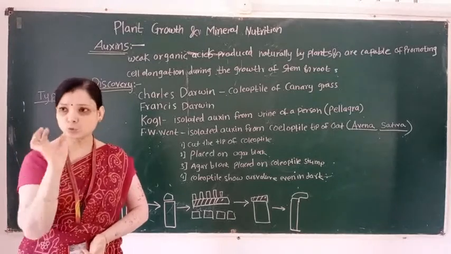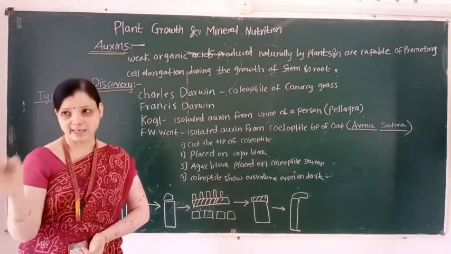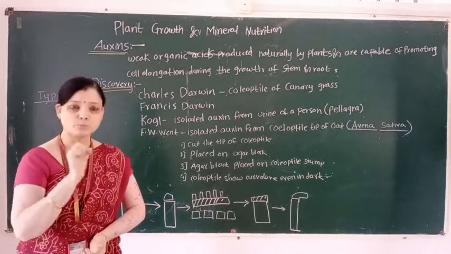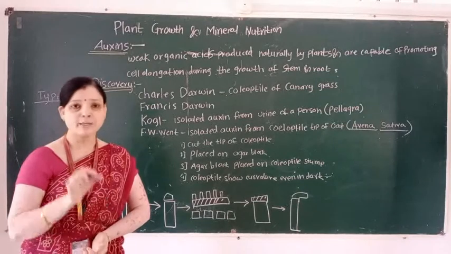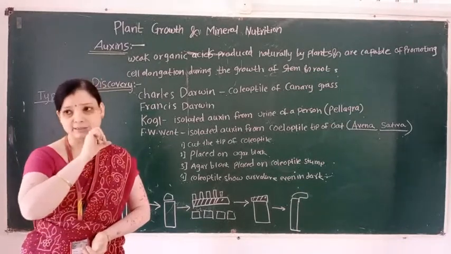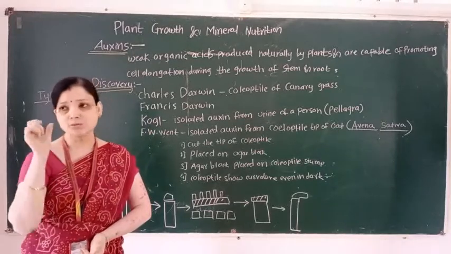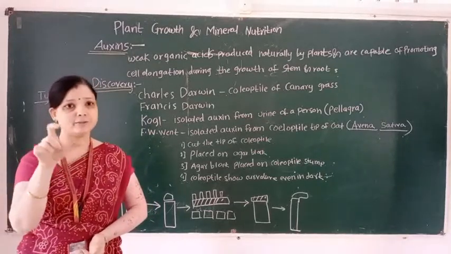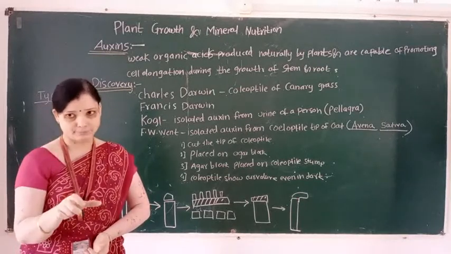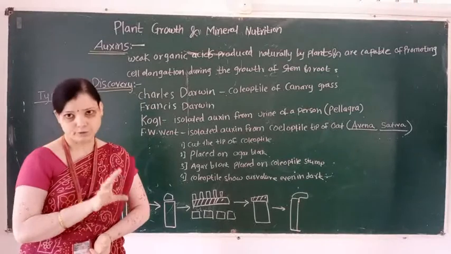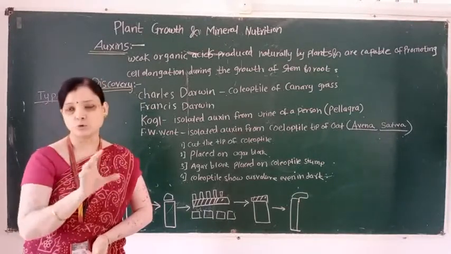Auxin means to grow. Auxins are organic acids which are produced by plants in small quantity and which are synthesized in one place and transported to another place where they are active, and they promote cell division during the growth of the stem and growth of the root.